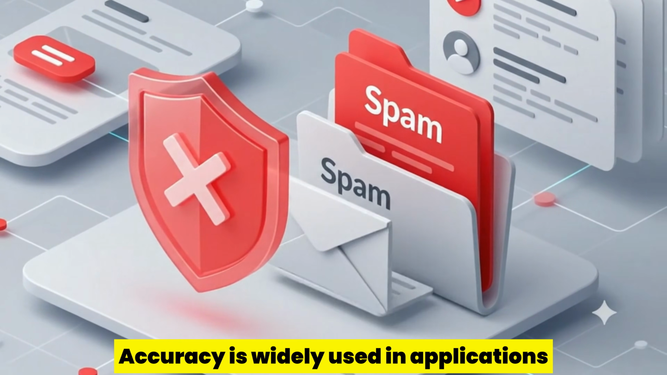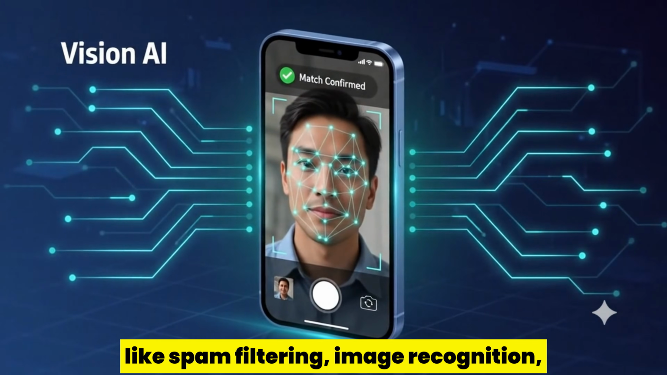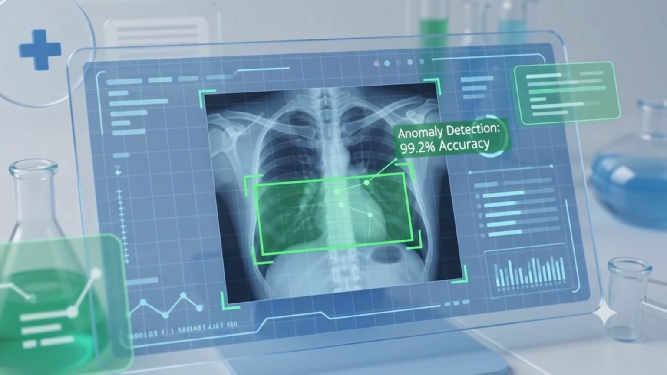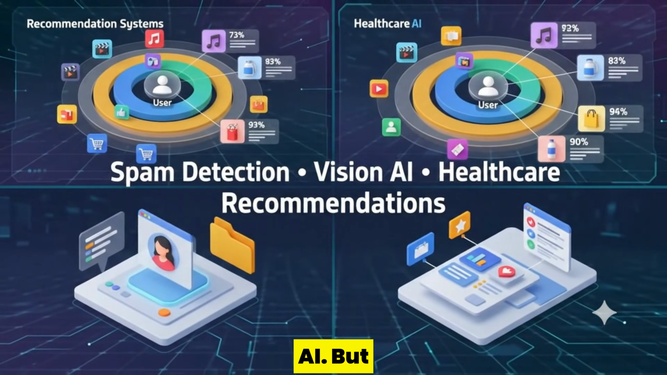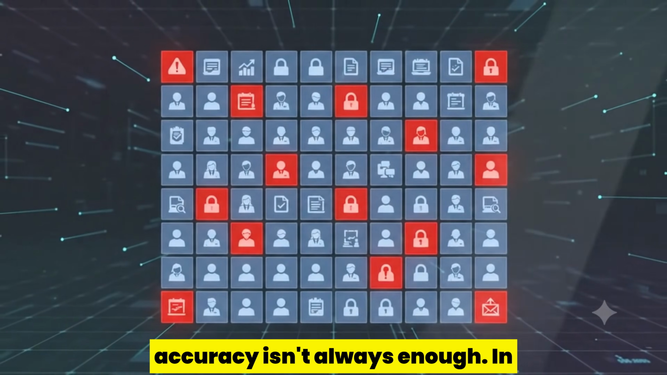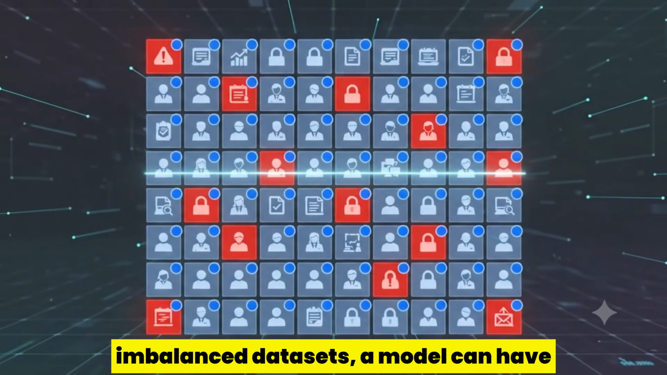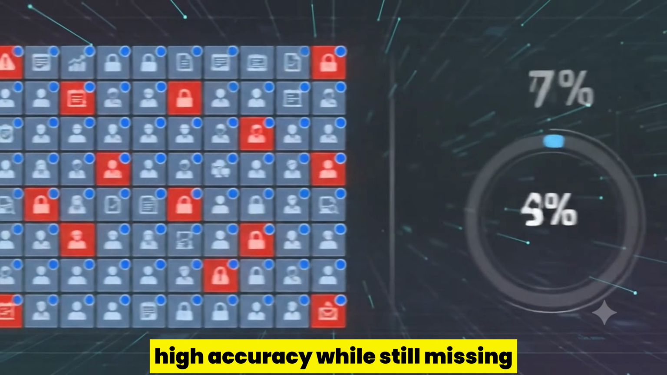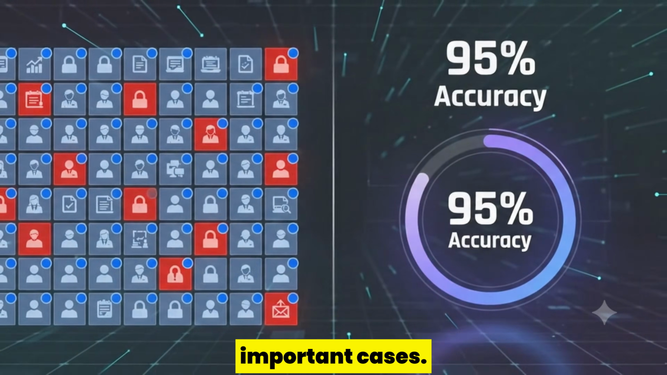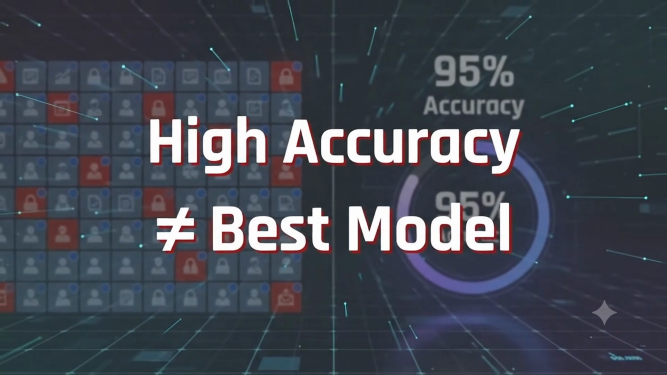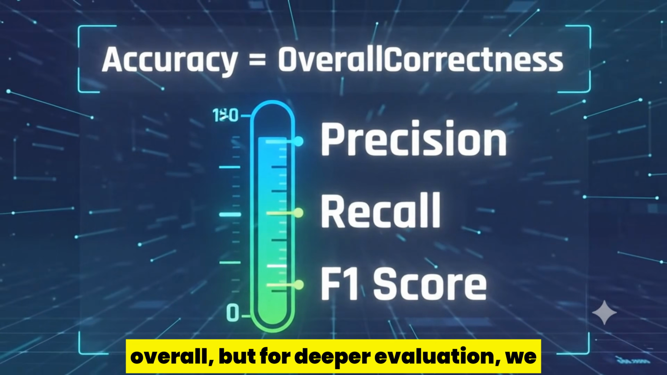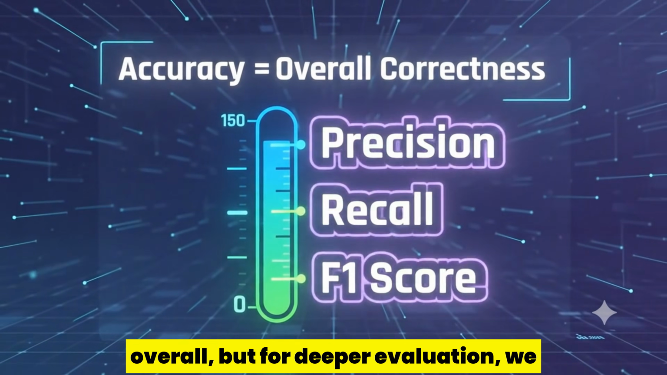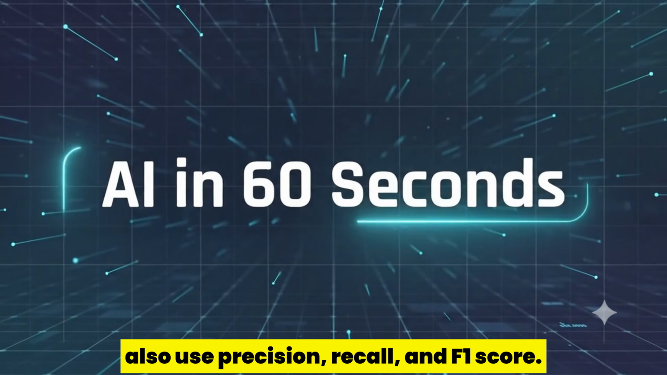Accuracy is widely used in applications like spam filtering, image recognition, recommendation systems, and healthcare AI. But accuracy isn't always enough. In imbalanced datasets, a model can have high accuracy while still missing important cases. Accuracy tells us how often AI is correct overall, but for deeper evaluation, we also use precision, recall, and F1 score.